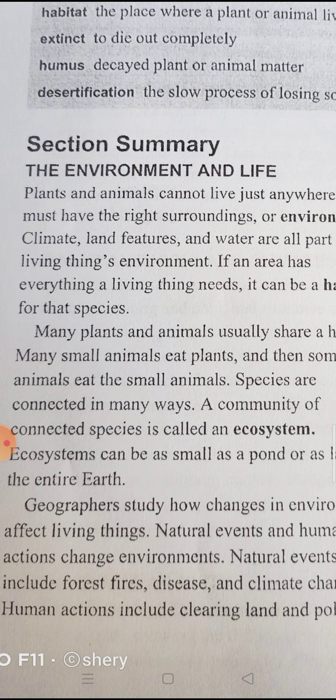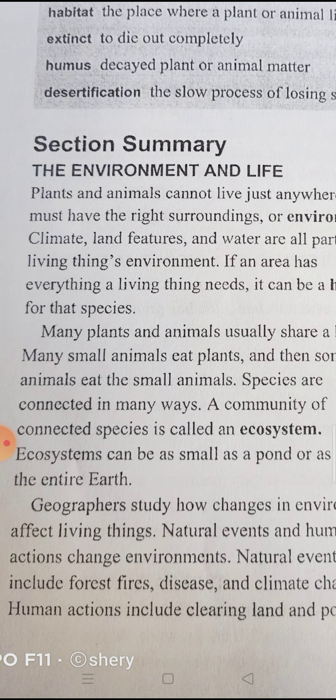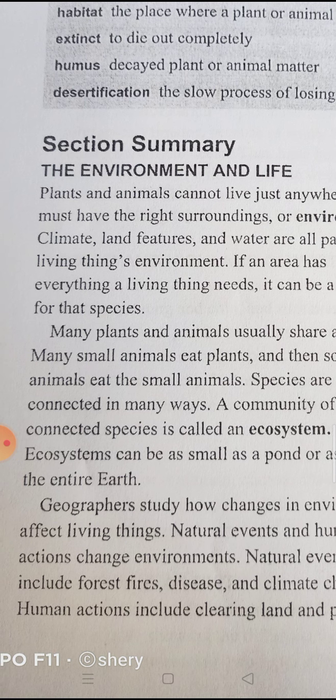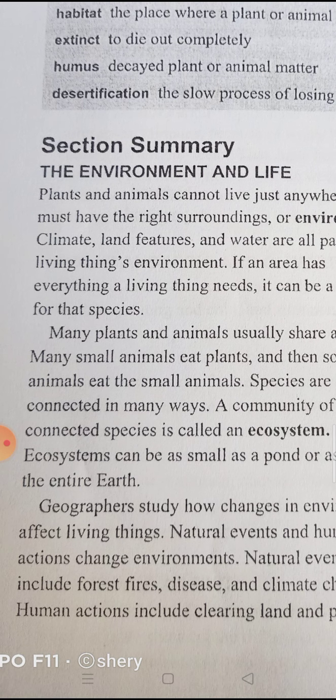Natural events include forest fires, disease, and climate changes.